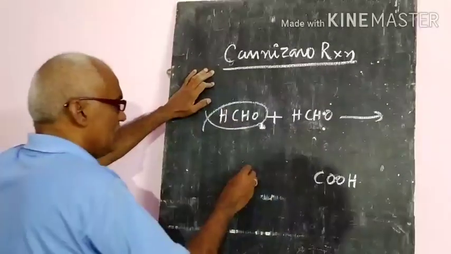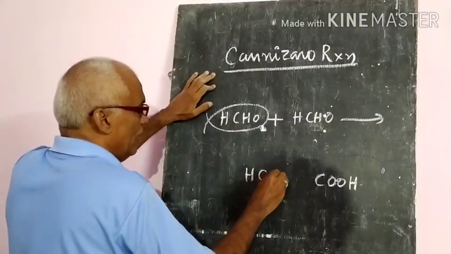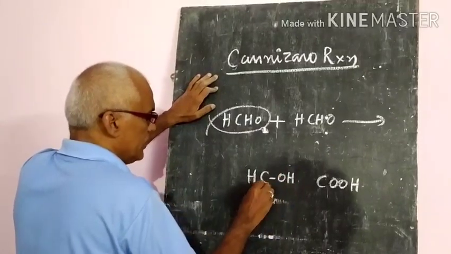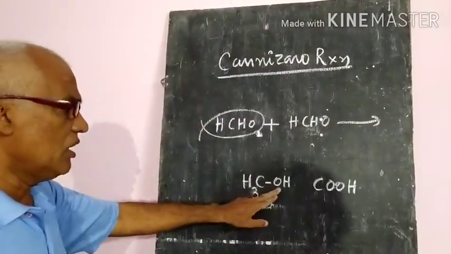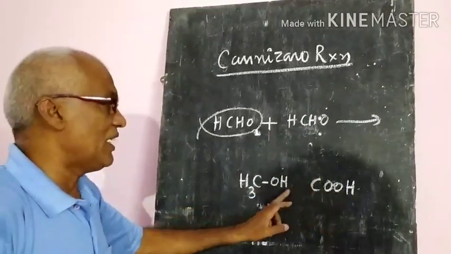But in reduction, it will be converted into an alcohol, like CH3OH. That means you will get two products.